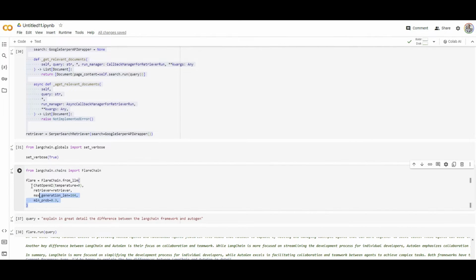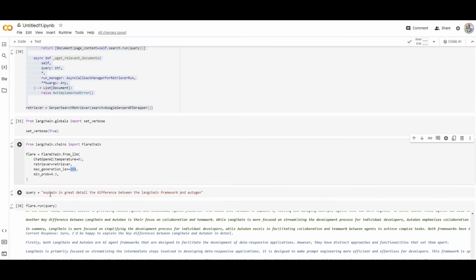All right, so this is the part that FLARE is already developed under LangChain, so you just need to simply import FLARE chain, and you can have obviously all these well-known parameters that we all know what they are. And by the way, because FLARE is iterative, it continuously asks questions about the parts that it is not confident in the answer. You can also limit the max generation length, because each time the LLM is asked to generate a question, it goes to the knowledge database, so there's a cost associated with that too.